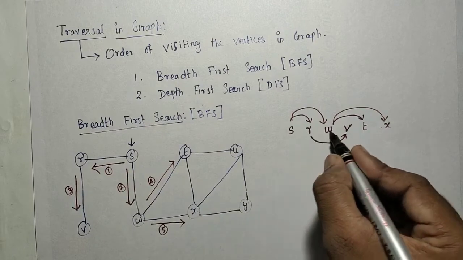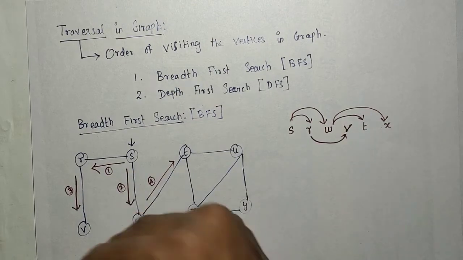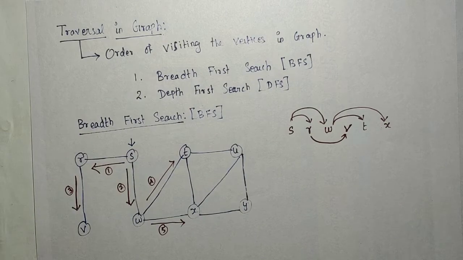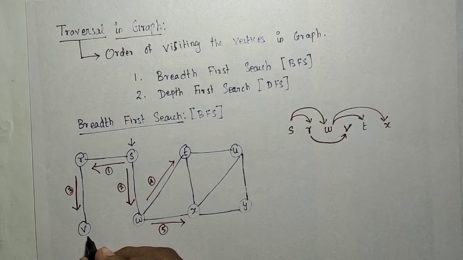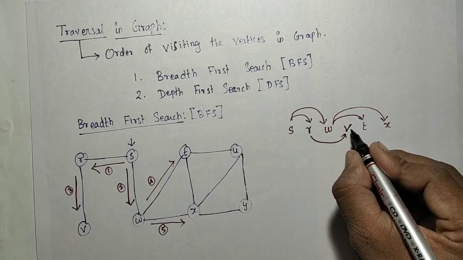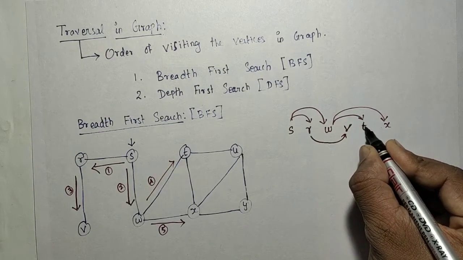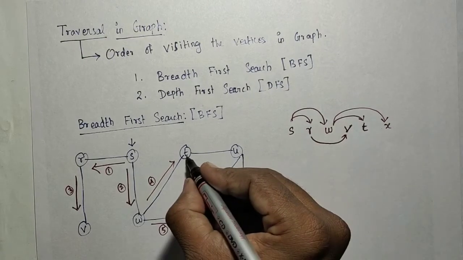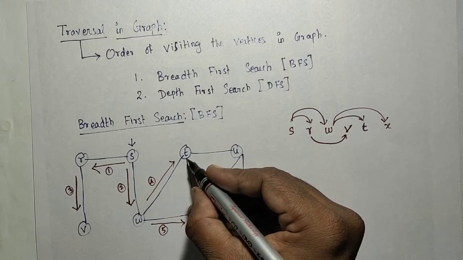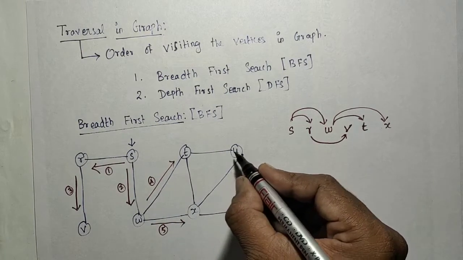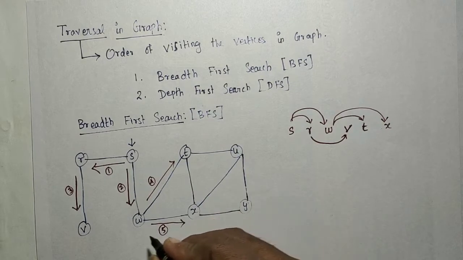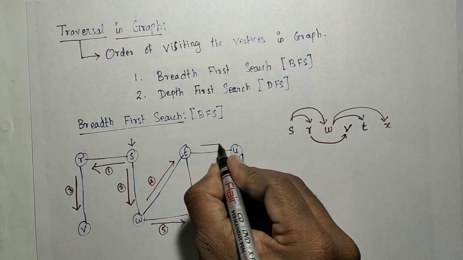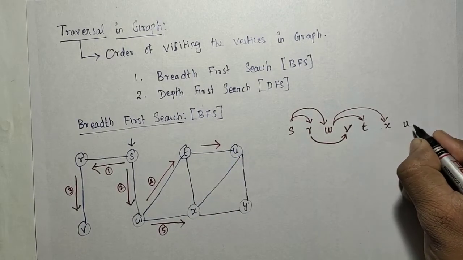So R and W are visited. Then you go for the adjacent nodes of the next nodes. Now V has no adjacent node, so there is no need to visit any nodes by V. We can skip. Then you go for the next visited node, T. I need to visit the adjacent nodes of T. T's adjacent nodes are W, X and U. W is visited, and X is also visited by W. So I only need to visit U. So now U is visited by T.